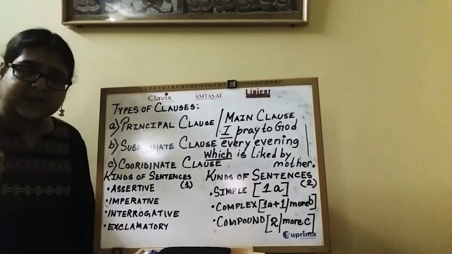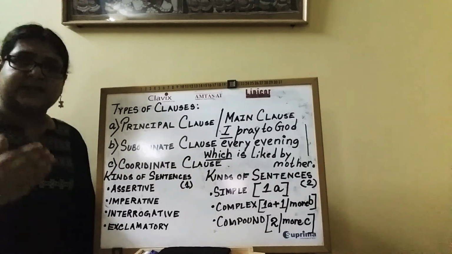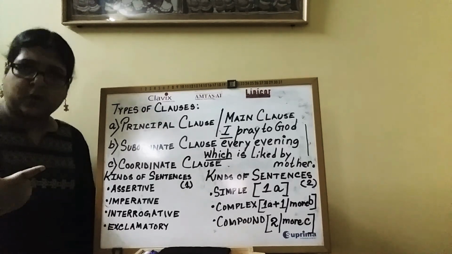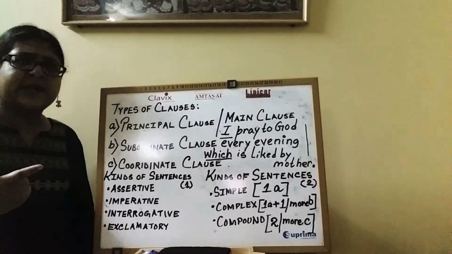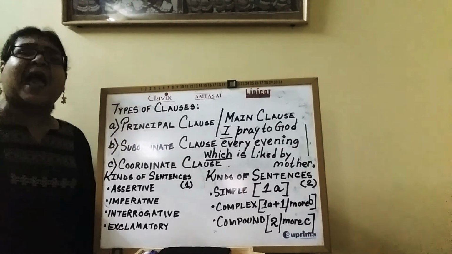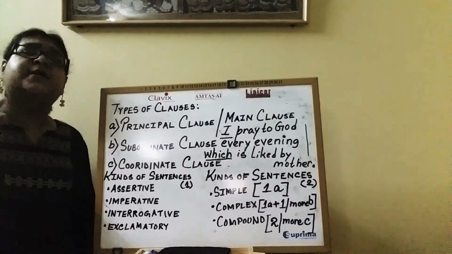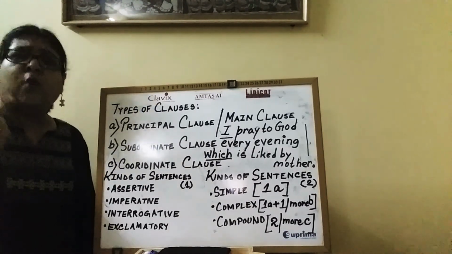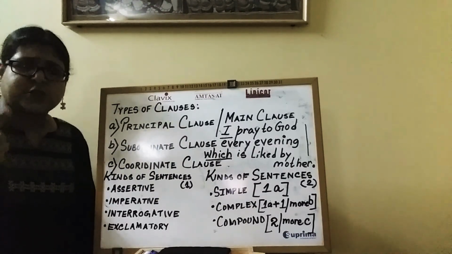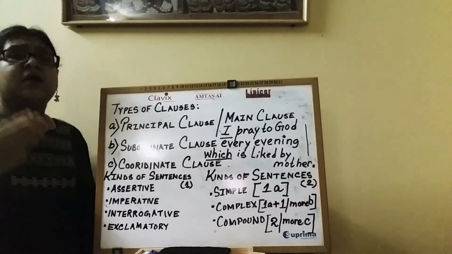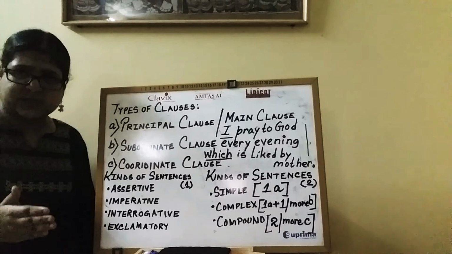Why is it a compound sentence? Because this sentence has two coordinate clauses. Okay? What are the two coordinate clauses? One, Radha believes in God, and two, Ravi does not believe in God. These are the two coordinate clauses which are clubbed together with the conjunction but.